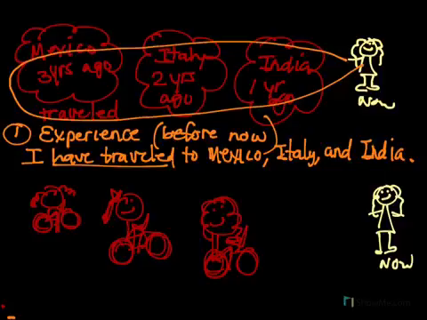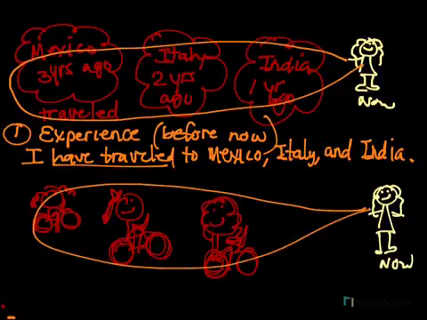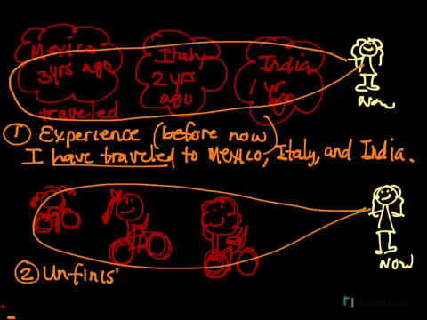So this is the idea of an unfinished activity when I'm talking about habits. This doesn't work for every single verb, but it works for those verbs that describe my habits, like live, words associated with living, with working, with my hobbies. So I want to show that this hobby is not finished. I'm going to connect it to now. So let me write this, unfinished activity.